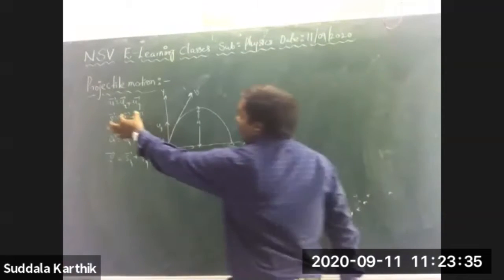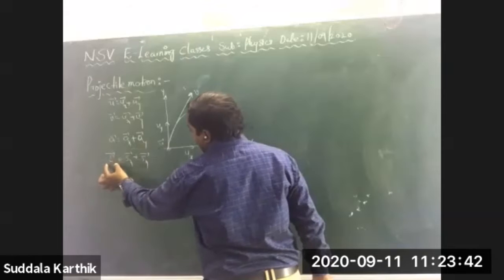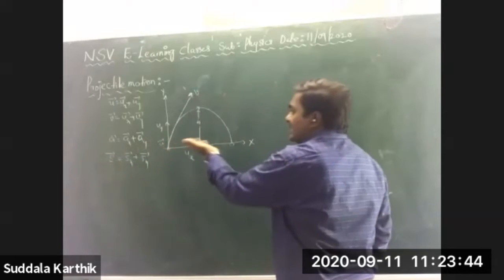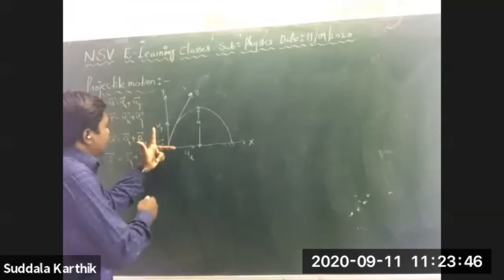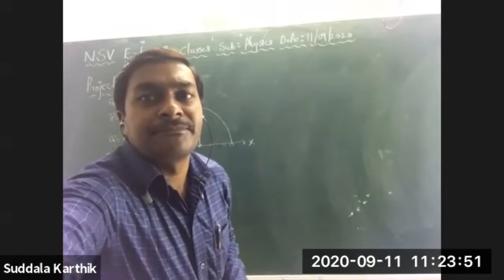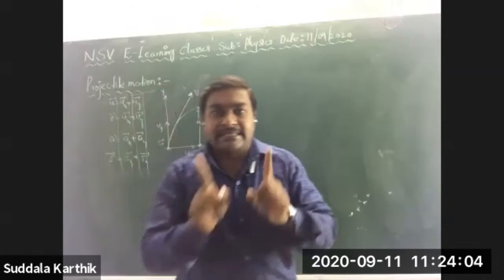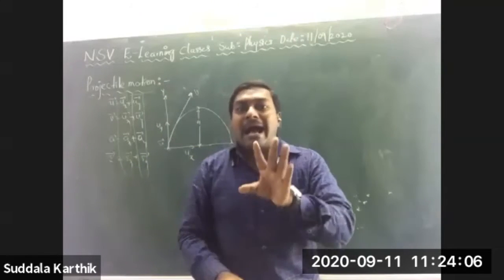So u bar is equal to ux bar plus uy bar, v bar equals vx bar plus vy bar, a bar is equal to ax bar plus ay bar, s bar equals sx bar plus sy bar. Because it is traveling in two different directions at the same time, it has two different components. One is the x component, another is the y component. One is the horizontal component, another is the vertical component.